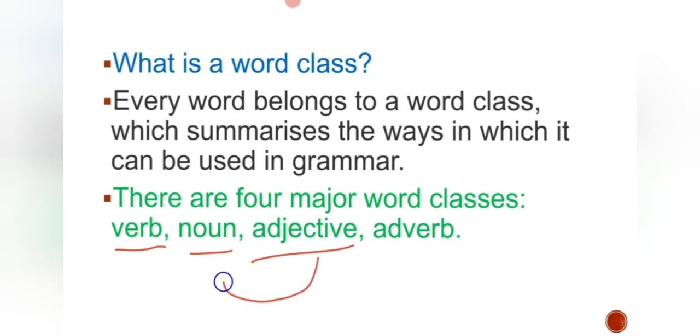Adjective, it adds extra meaning to the noun. That is adjective. Adverb is what? It adds extra meaning to the verb. Simple. Here only. Adverb is a word which adds extra meaning to the verb. For example, he runs fastly. He runs fastly. So fastly, it is what? Adverb. So this short explanation is enough, I think, as per my knowledge.